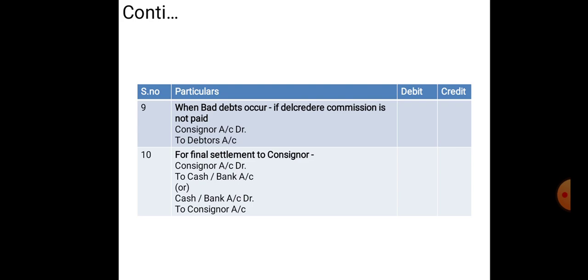And the last thing is for the final settlement made by the consignee to the consignor. Then the entry would be consignor account debtor to cash or bank account, or else cash or bank account debtor to consignor account. So this is how the final settlement entry will be taken in the books of consignee. And this is the end of the class.